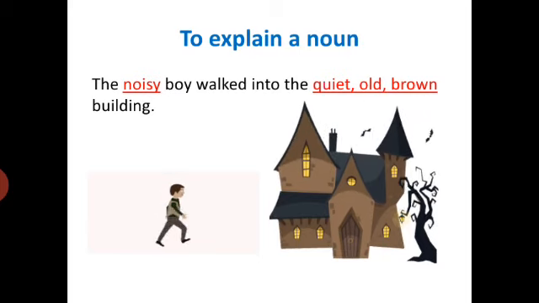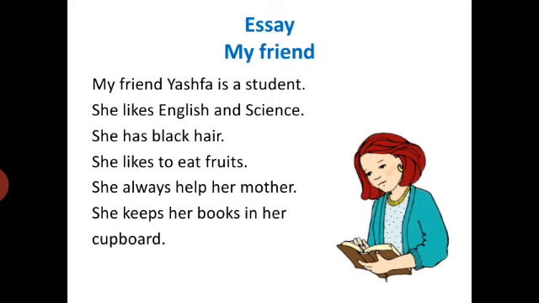Now this is the time for essay writing. No adjective is used in this essay, except only one adjective. You can find out. My friend Jeshwa is a student. She likes English and science. She has black hair. Yes, black is an adjective. She likes to eat fruits. She always helps her mother. She keeps her books in her cupboard.